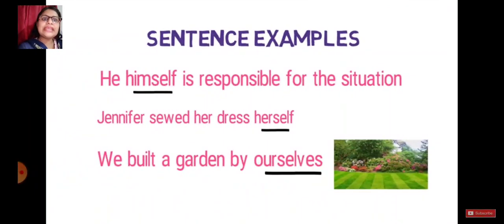Let's see an example. He himself is responsible for the situation. Jennifer sewed her dress herself. We built a garden by ourselves. So they are giving emphasis. It can come at the place of object, or it never comes at the place of subject, but it can be nearby the subject, and it gives emphasis in this statement to make the statement true.